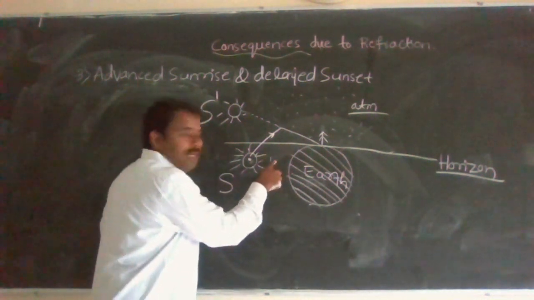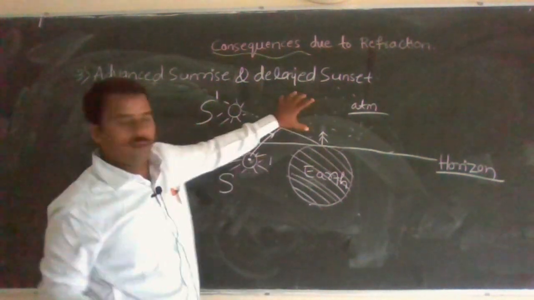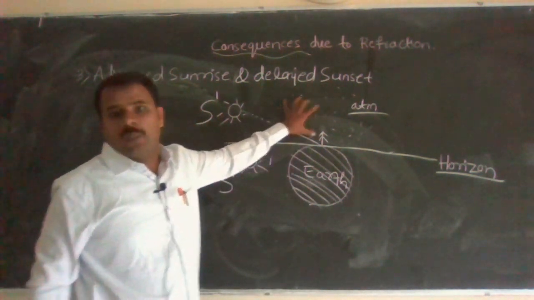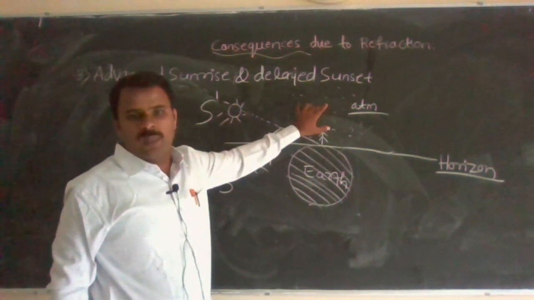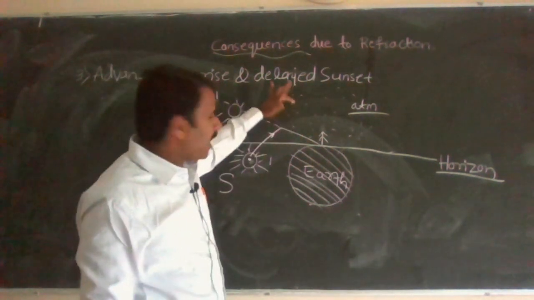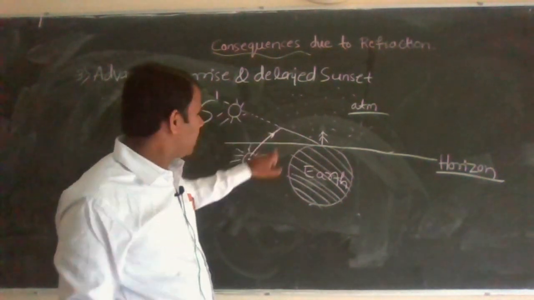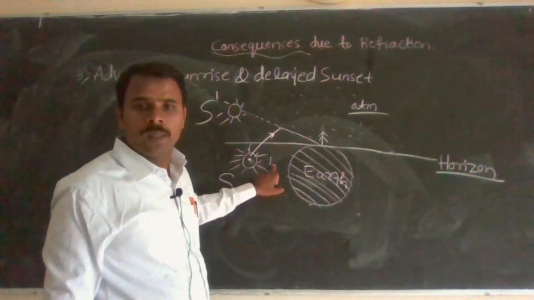So when the ray of light is turning from rarer medium to denser, here this is what? Earth atmosphere. It contains dust particles, smoke particles, etc. Therefore now it acts as a denser medium, and the other is rarer medium.